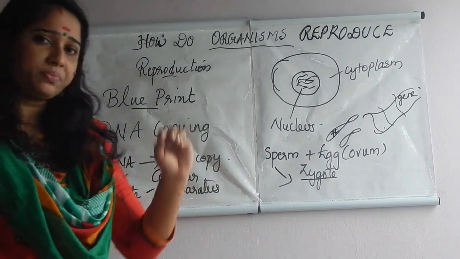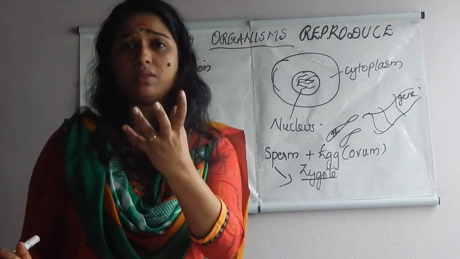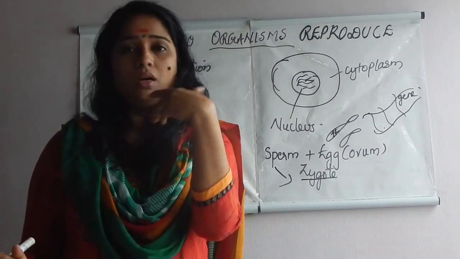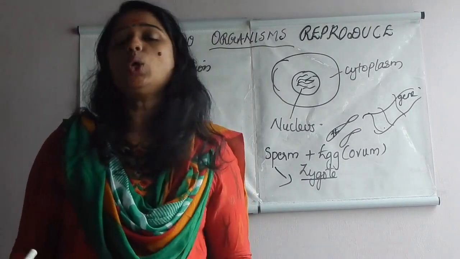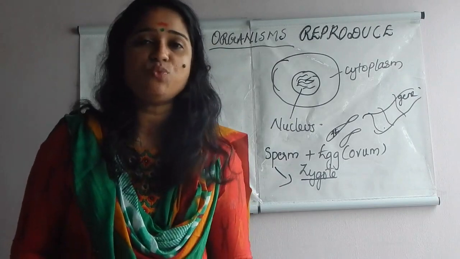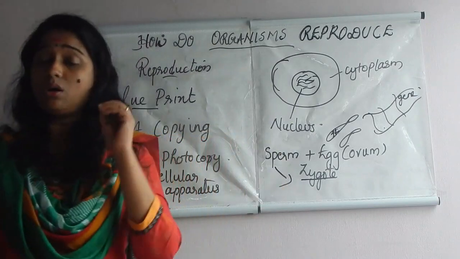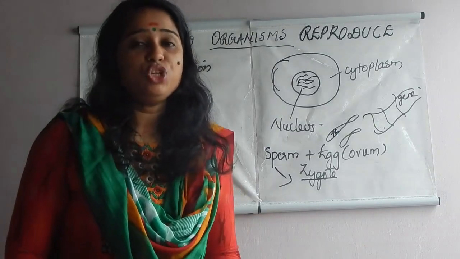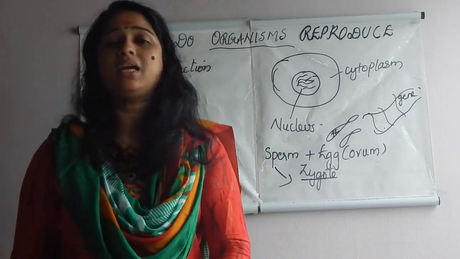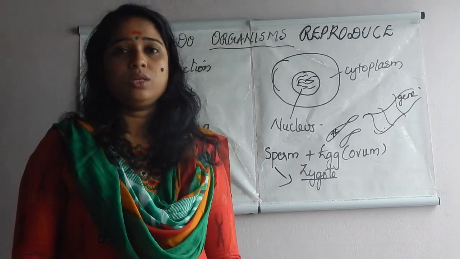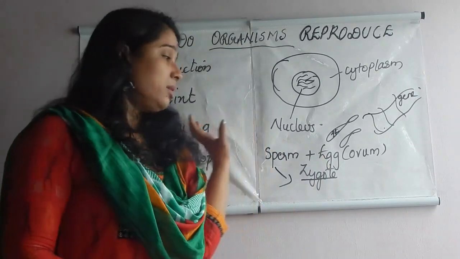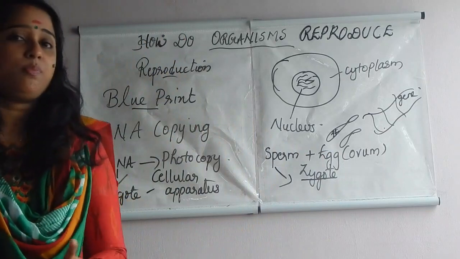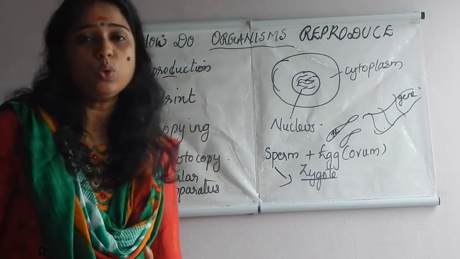Depending upon the perfection of the reaction, that DNA copying can result in a new individual. If the DNA copying is not at all perfect, then that will result in the death of that new individual, or maybe the zygote will not survive. So that is the first step in any reproduction, the DNA photocopying.